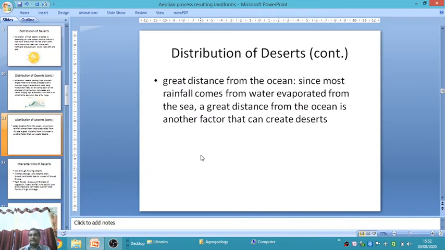Okay, great distance from the ocean. The desert is at a very great distance from the ocean. Since most of the rainfall comes from water evaporated from the sea, a great distance from the ocean is another factor that can create deserts. When the area is very far from the ocean, the clouds form over the ocean, and nearer to the coastline there is heavy rainfall. For example, the Konkan area receives heavy rainfall.